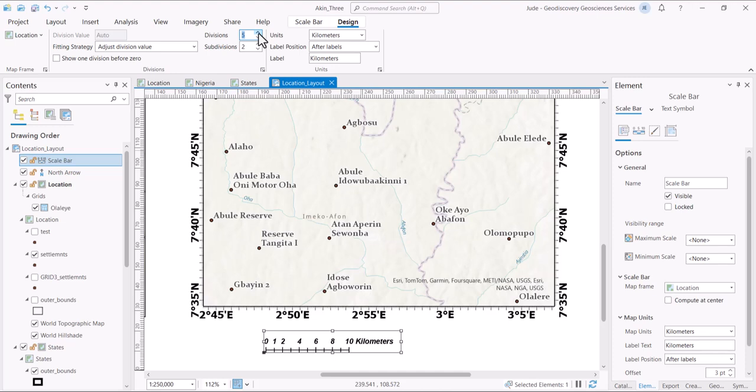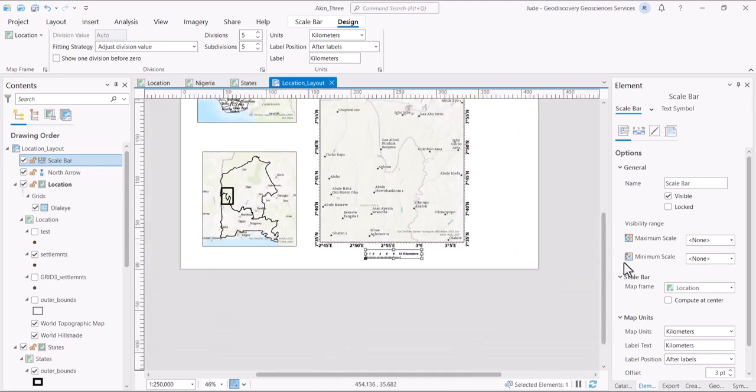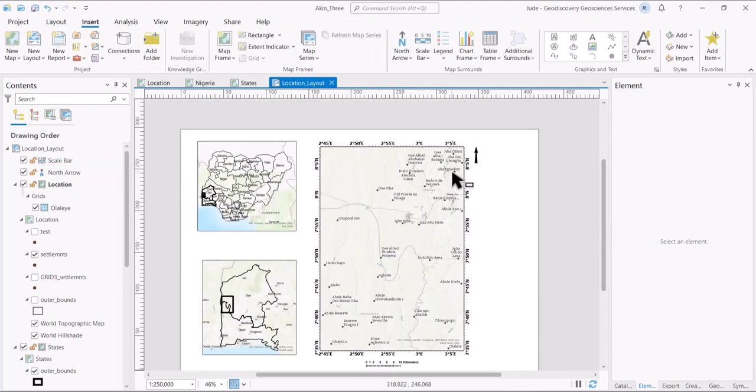Yes, I think that works fine. The subdivision, maybe let's just use this. Let's not overdo it, but you can play around with it and see what works for you. Let's go back. And so we have the scale, we have the name.